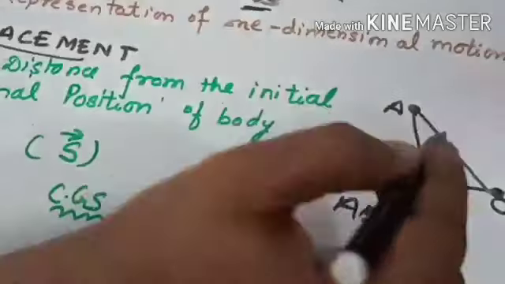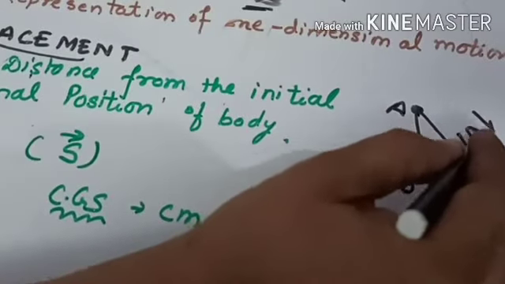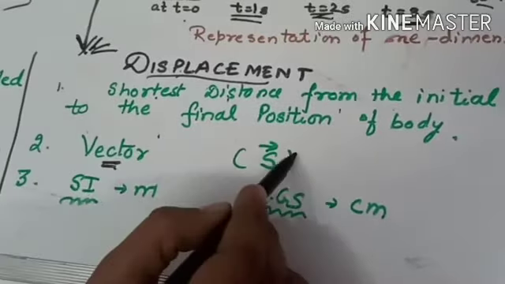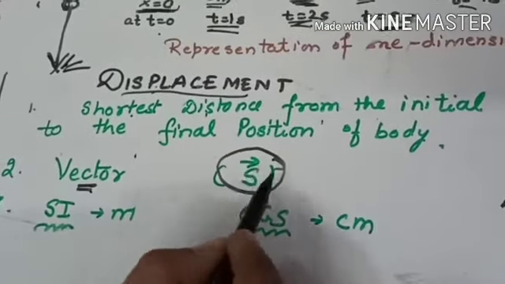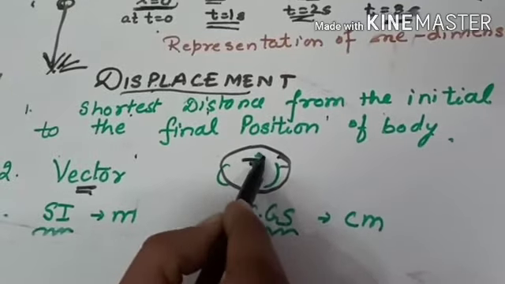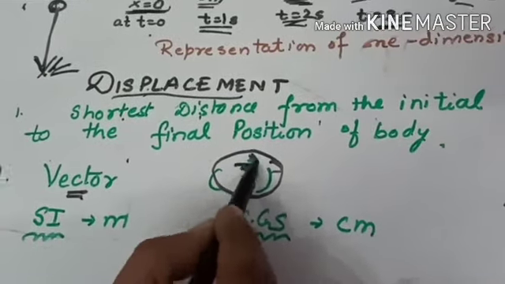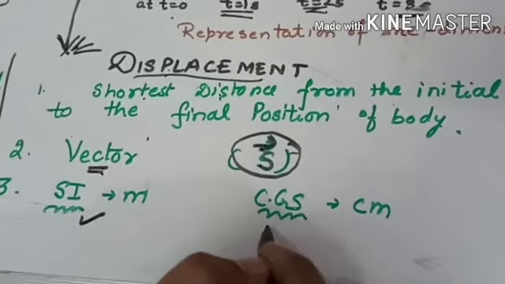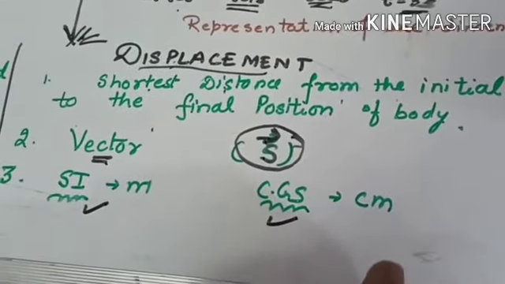So this is your displacement. Displacement is a vector quantity. To express displacement, we will write S, and on the top we will put an arrow to show that it is a vector quantity. SI unit is meter. CGS unit of displacement is centimeter.